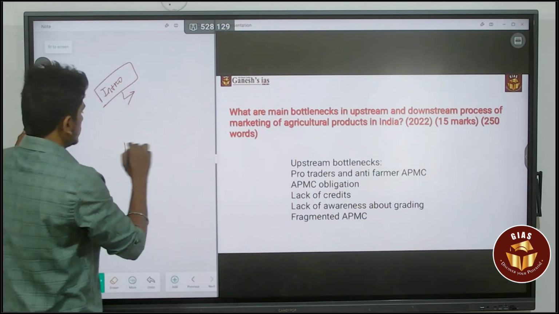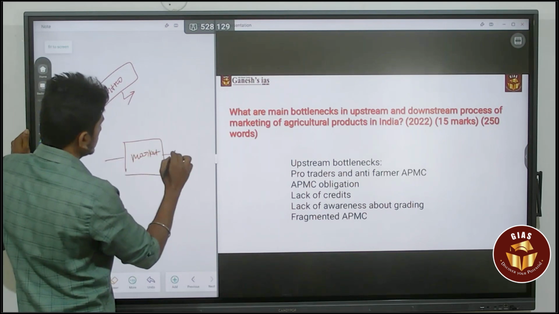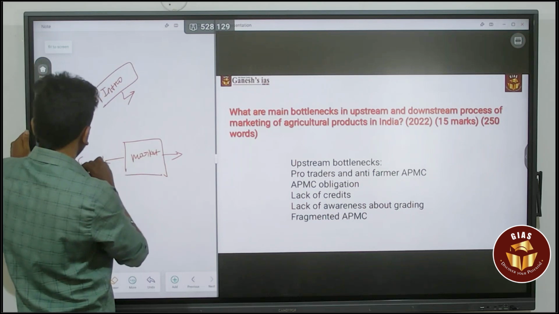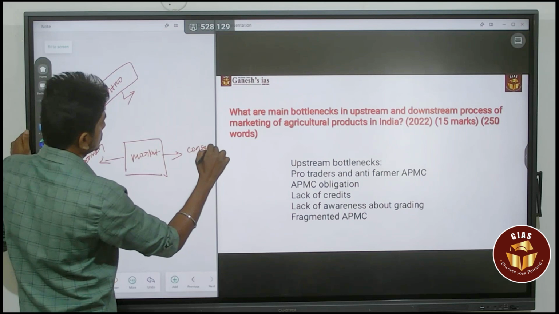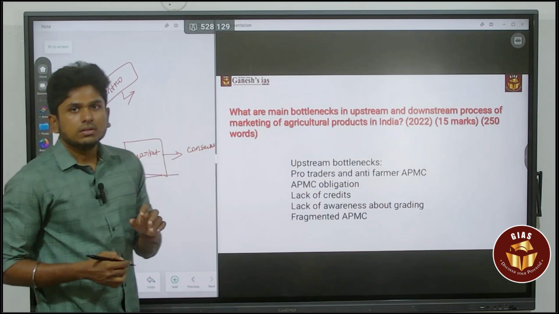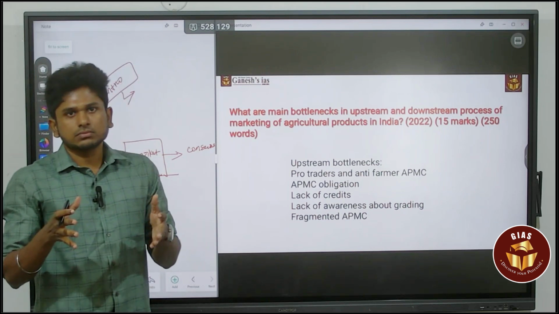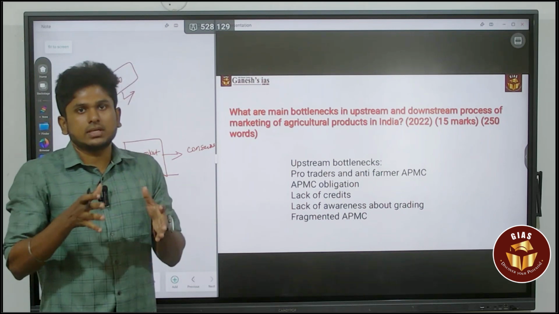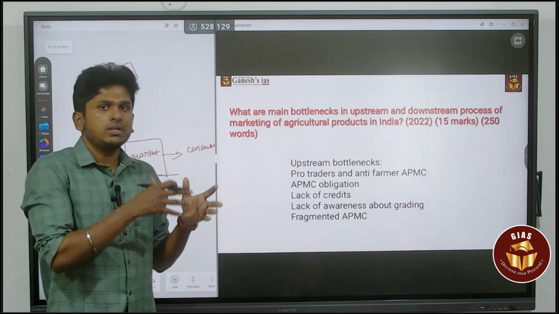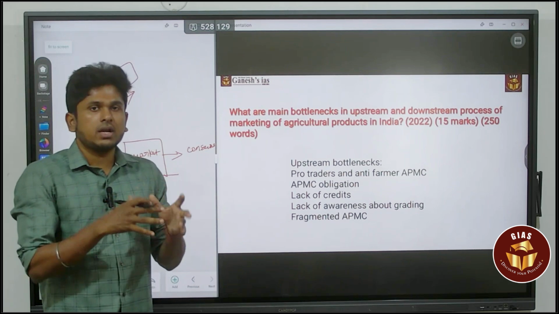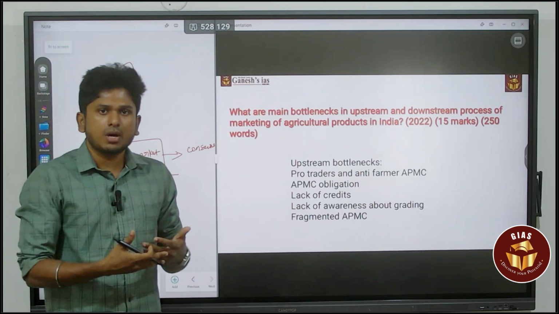So the market is going to connect both the farmer and the consumer. You can simply think about retail shops, or else there is a thing called Uzhavar Sandhai in Tamil Nadu, they call it that. It means the farmer will come to that region and sell their produce directly to the consumer. So that is a simple way of agricultural marketing.